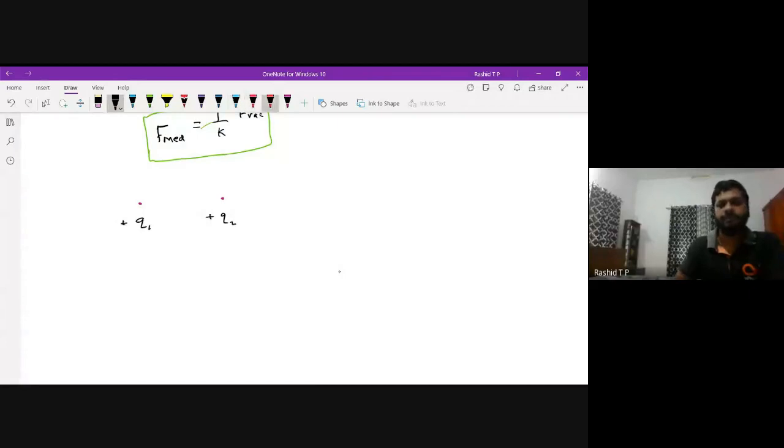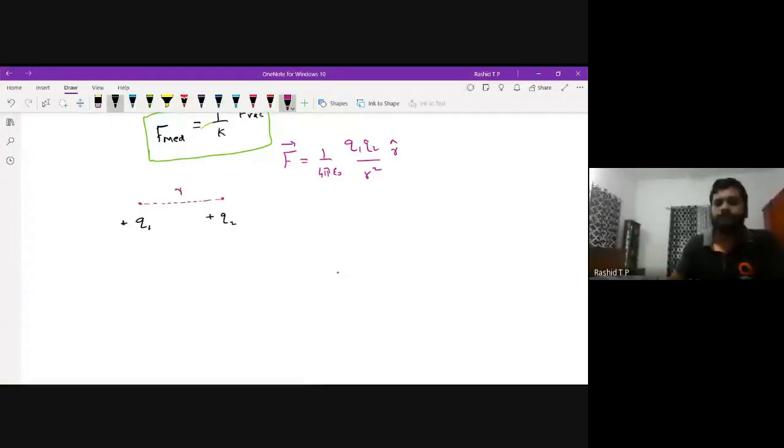The force F is equal to 1 by 4 pi epsilon 0, Q1 Q2 by R square. This is a vector quantity, therefore we have to use this symbol. R is the distance between these two charges.